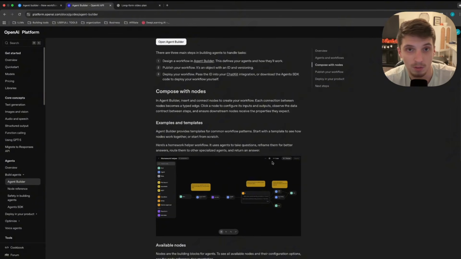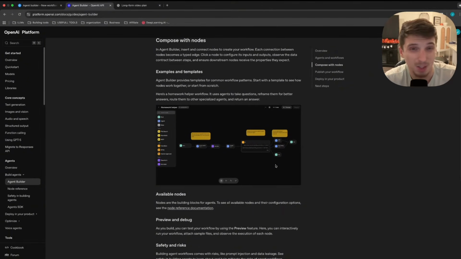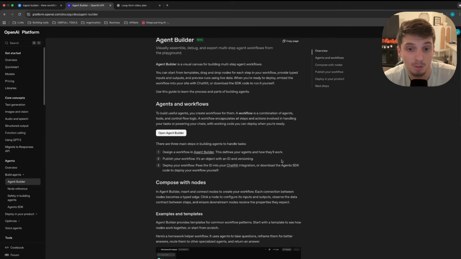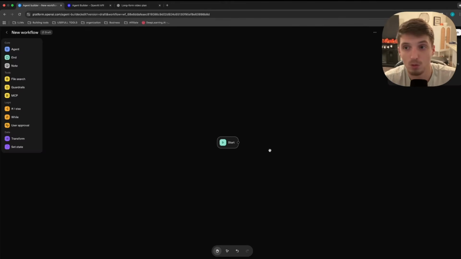Well, to keep the long story short, no, and not at all, not even close. And in all honesty, it's not even close to N8N. They're two different worlds and serve two different purposes. I haven't even explored it yet, so I'm going to bring you along with me and let's just jump around, see what this platform's all about, see what we can build on it, and check it out together.